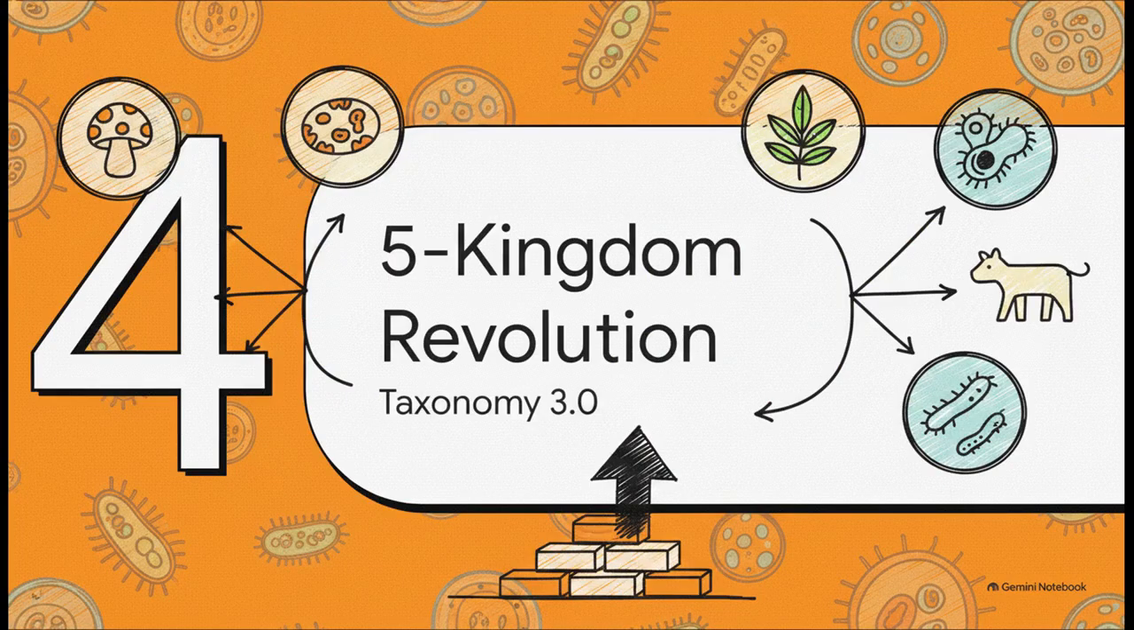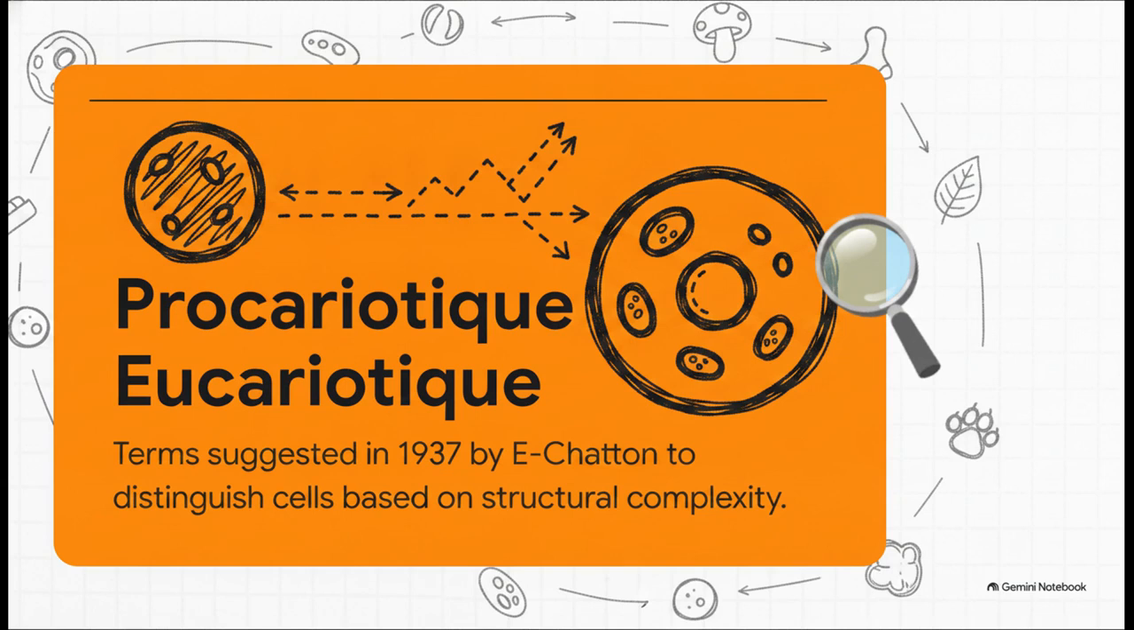And that brings us to Section 4, the Five-Kingdom Revolution, Taxonomy 3.0. This is exactly where our growing understanding of cellular structure forces a total, ground-up redesign of the biological framework. But before we could build a better system, we really needed better vocabulary. So in 1937, French biologist E. Chatton suggested two absolutely crucial terms: prokaryotic, for simple cells like bacteria, and eukaryotic, for complex cells with organized structures, which are found in protista, fungi, plants, and animals. Defining these cellular baselines was the key to unlocking the next massive leap forward.